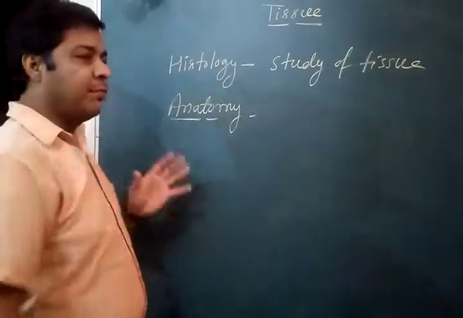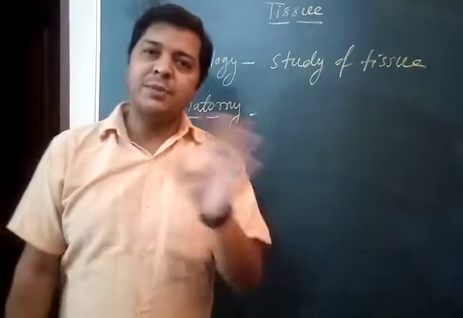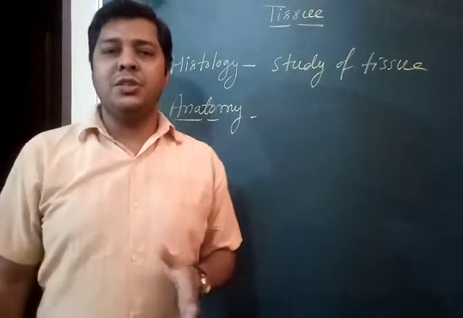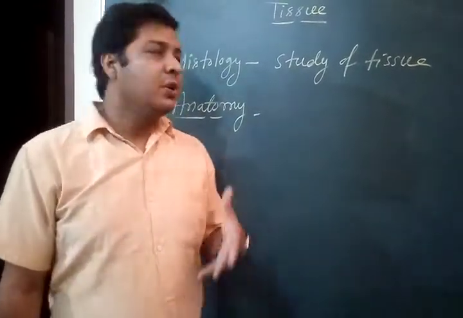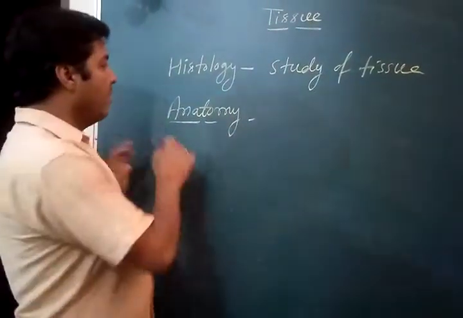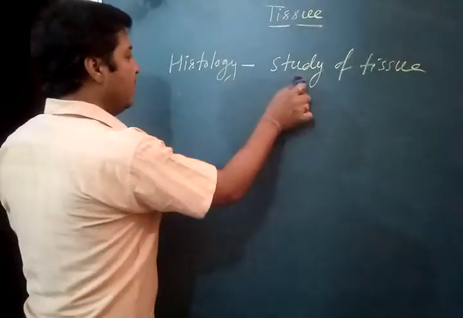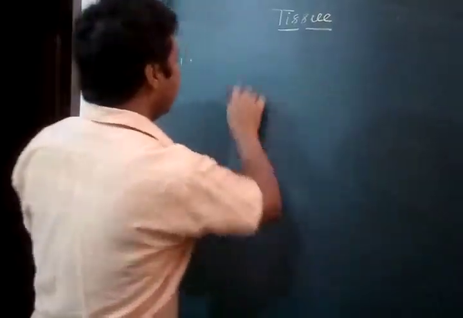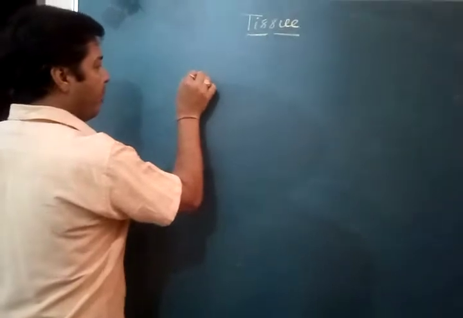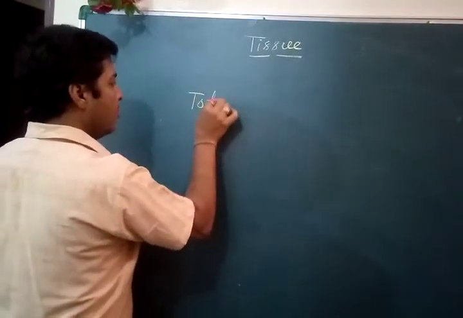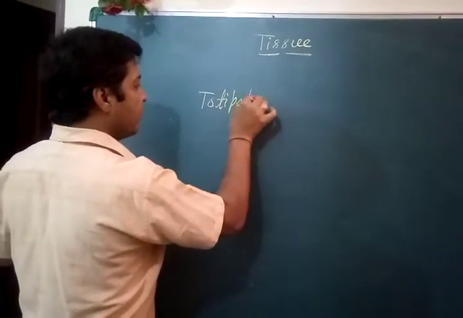Now we'll see the differences between plant tissue and animal tissue. So children, the major difference: plant tissue has the property of totipotency.